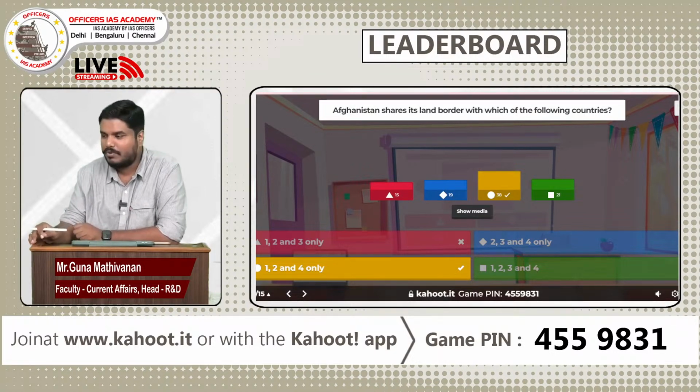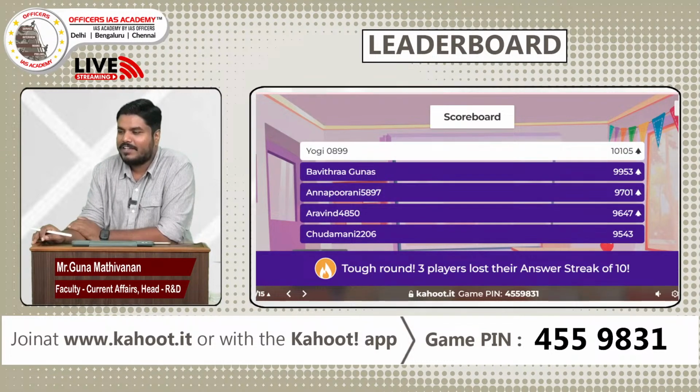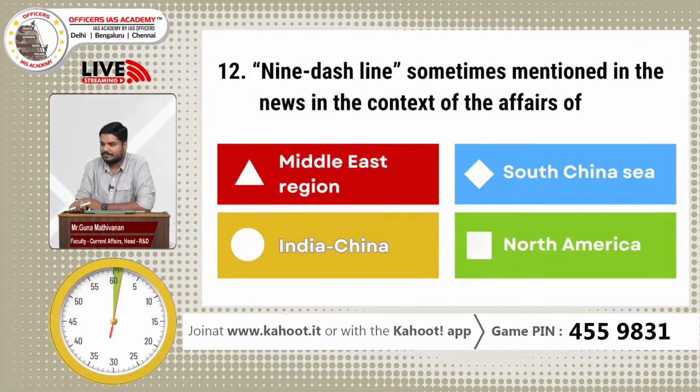Let's have a look at the leaderboard. Oh my God. Yogi, congrats Yogi, 0899. So we have secured the first position, followed by Bhavitra, then Annapurni, then Aravind. Chudamani, you went to the 5th position, right? So everyone has an equal chance. We have 4 more questions with which we can do wonders. So let's move on to question number 12.